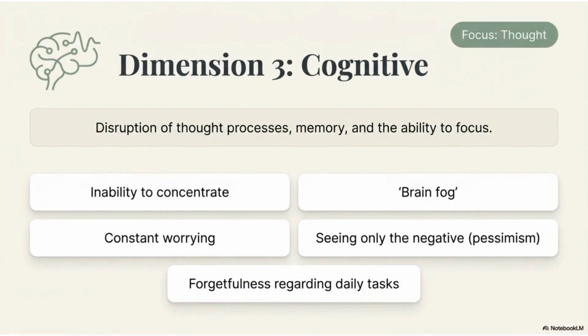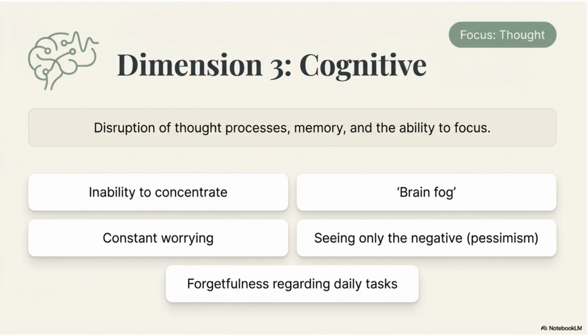Dimension 3 is cognitive, involving the disruption of thought processes, memory, and the ability to focus. Symptoms include inability to concentrate, brain fog, constant worrying, and pessimism.